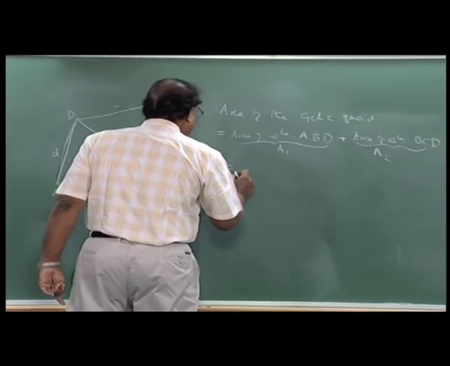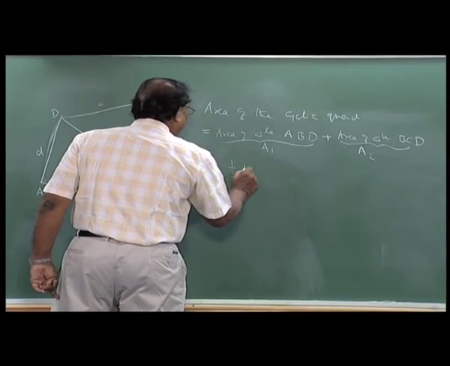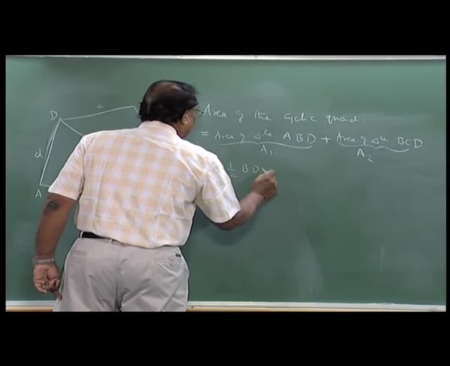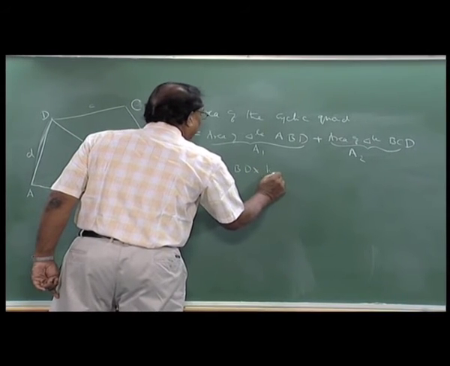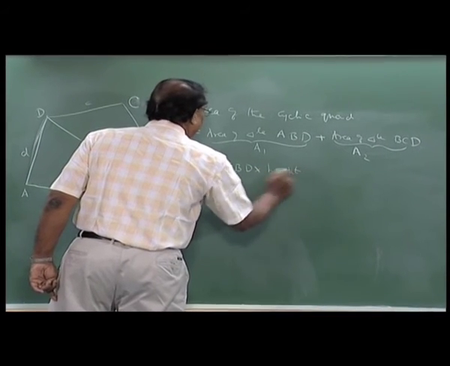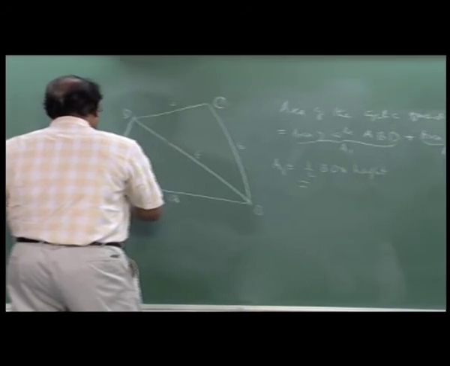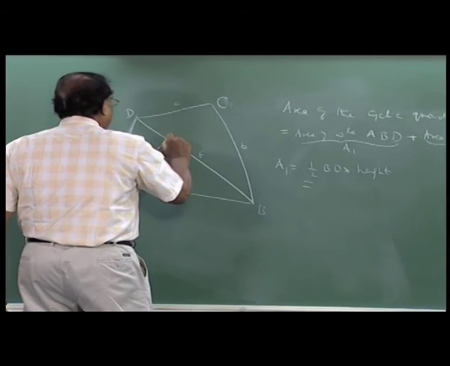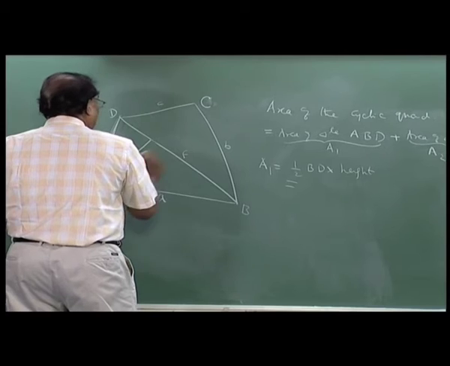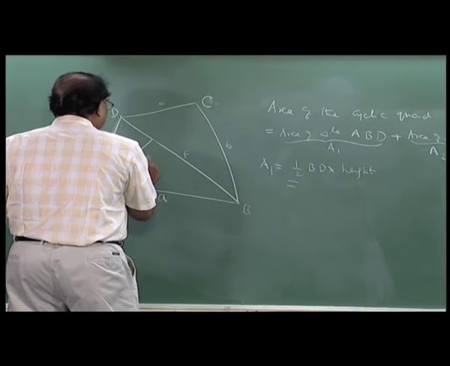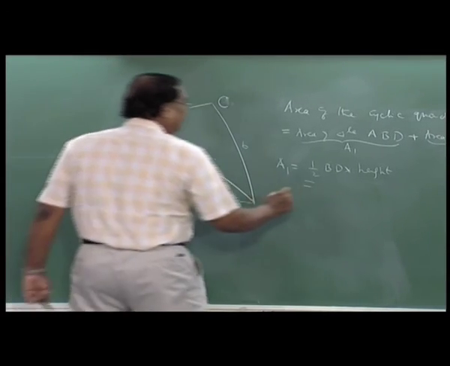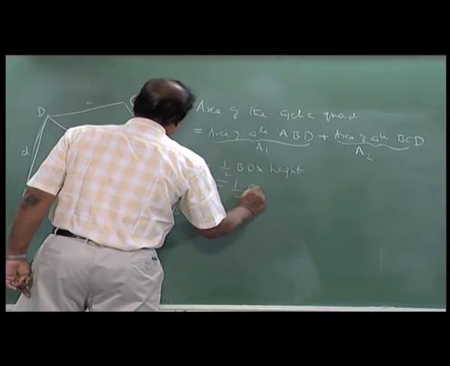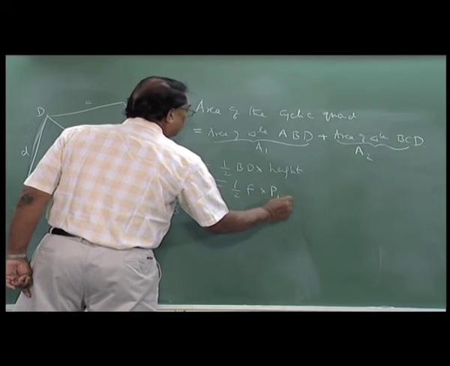You can consider BD as the base. Drop a perpendicular from A to this base BD, call it P1. BD is F, so the area is half F into P1.